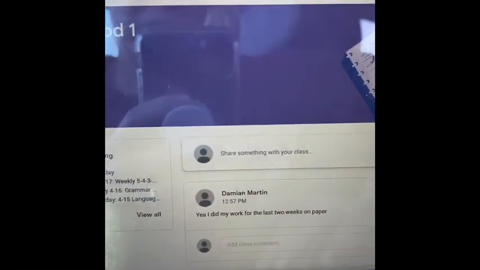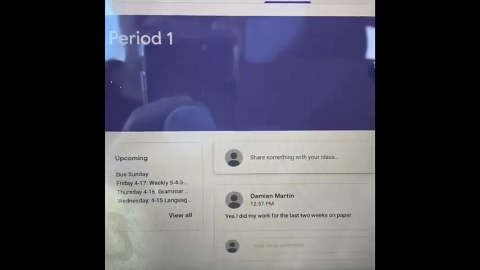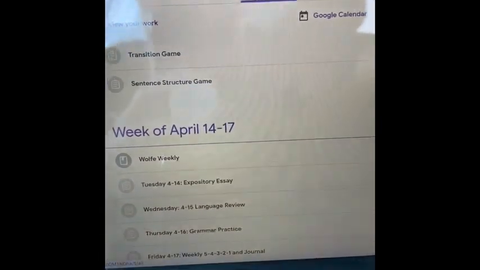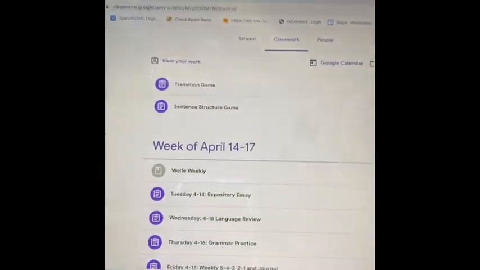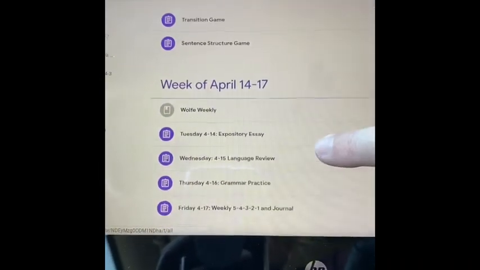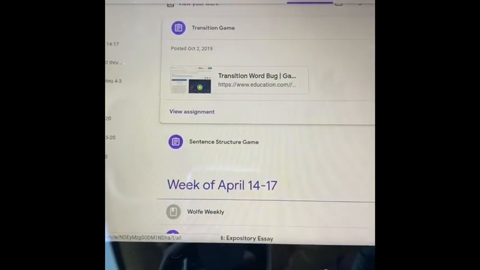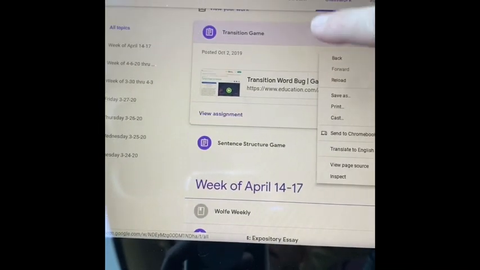When you go to first period, or whatever class period yours is, you'll click on classwork at the top. I'm trying to make sure that you guys can see how this works. So you go to classwork, it's right here at the top. Click on classwork. Oh, don't worry about that.